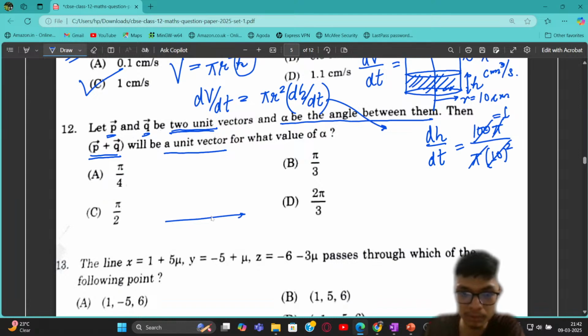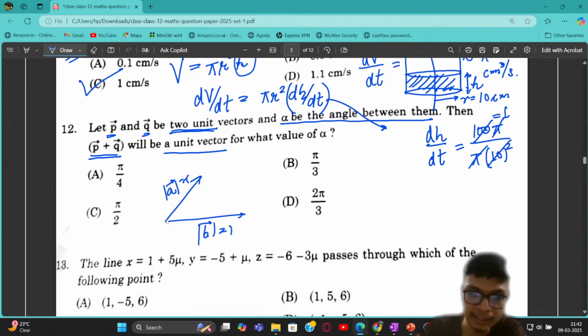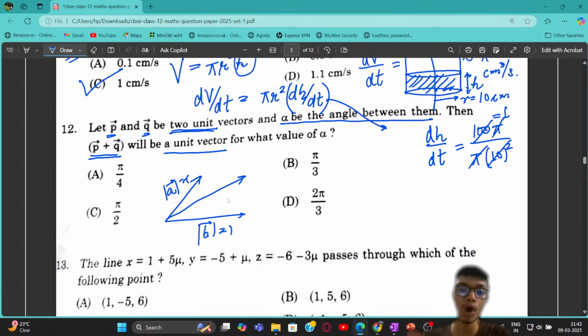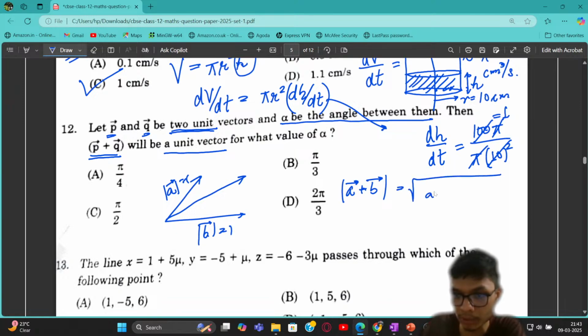Now, this is a very interesting problem. Whenever you apply the parallelogram law of vectors, you might feel that if vector a has modulus 1 and vector b has modulus 1, the summation of the vectors will also be 1. That is incorrect; the summation is not equal to 1. The summation along the diagonal is not a unit vector. So what do I need to do to make it a unit vector, given that the adjacent vectors are unit vectors? Let us recall that the magnitude of a plus b is equal to the square root of mod a squared plus mod b squared plus 2 times mod a mod b cos theta.